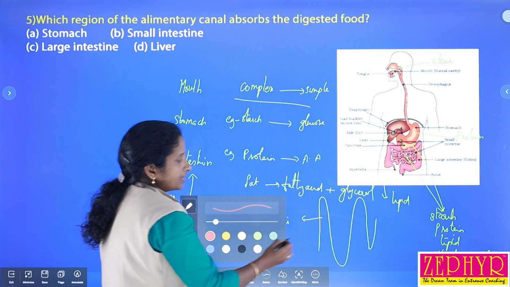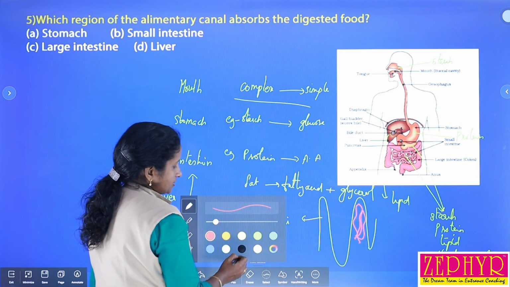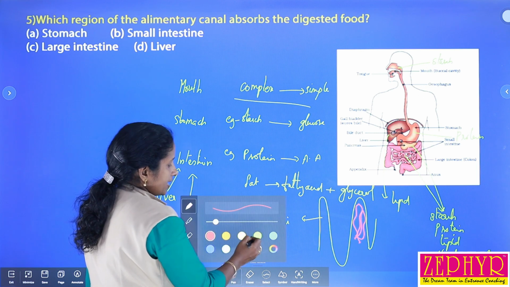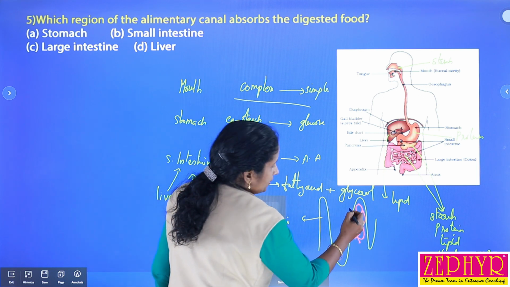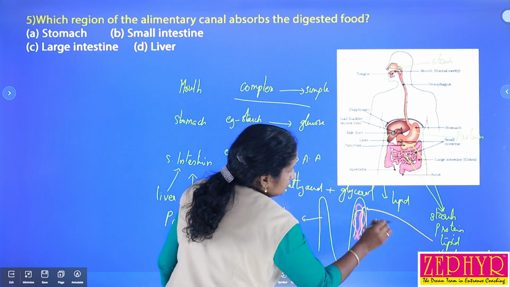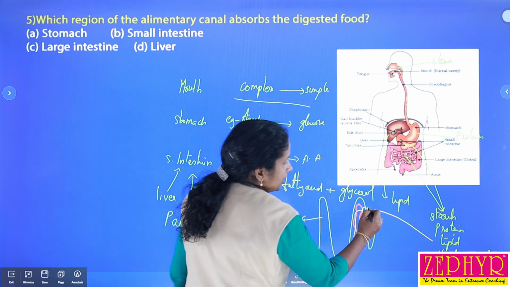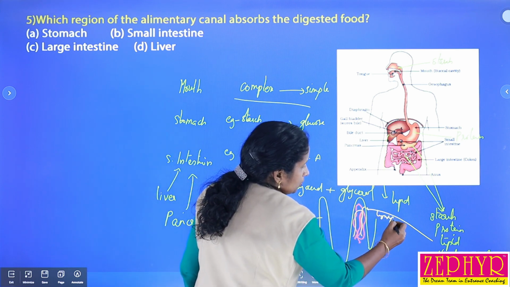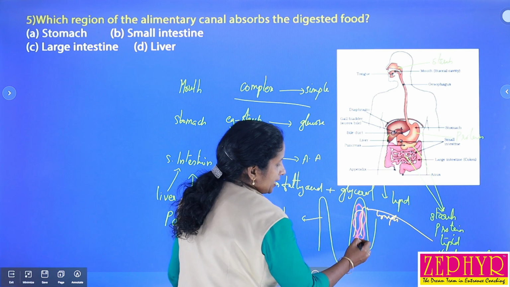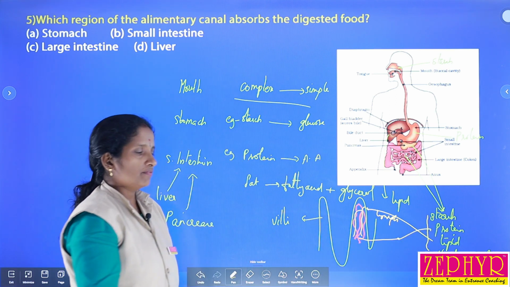Inside this villus there are blood vessels as well as lymph capillaries. Lipids, that is fatty acid and glycerol, are absorbed into the lymph capillaries. All other food materials after digestion are absorbed into blood vessels.